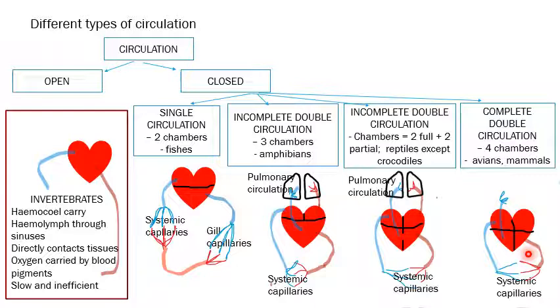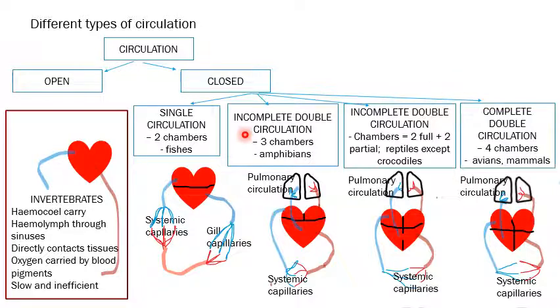From the right ventricle the pulmonary artery arises that enters the lungs, gets oxygenated, and then drains into the left atrium. So here again, this is the pulmonary circulation. Two loops of circulation are formed, and hence this is double circulation, and the heart chambers are completely divided, and hence it is called the complete double circulation.